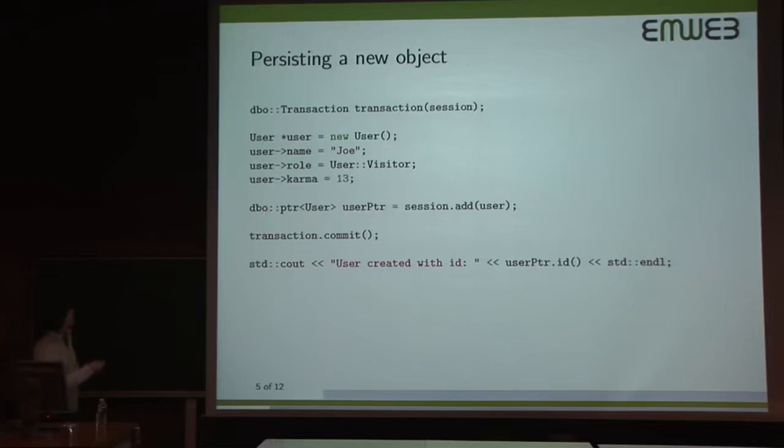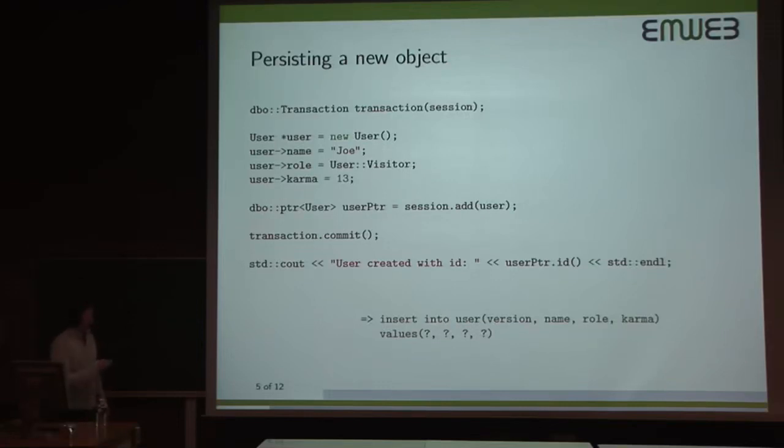And then here we simply create our new object. Because we used public members, we're just going to assign some information there. And then here, we're going to add our user to the session that we previously created. And this statement will, when we commit the transaction, insert our user into the database.